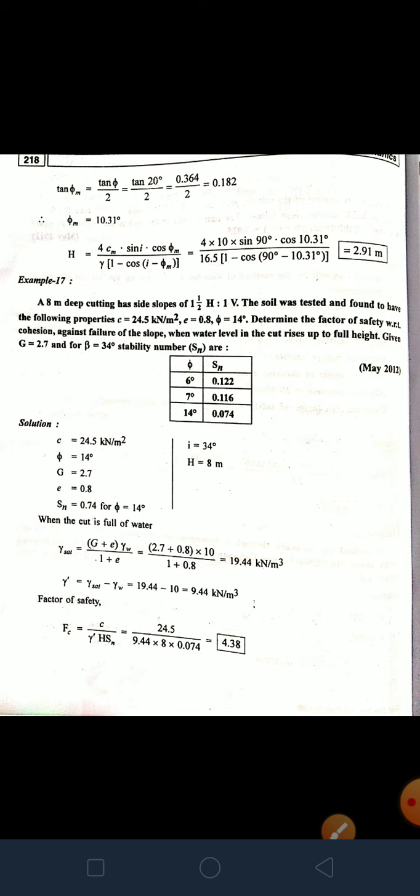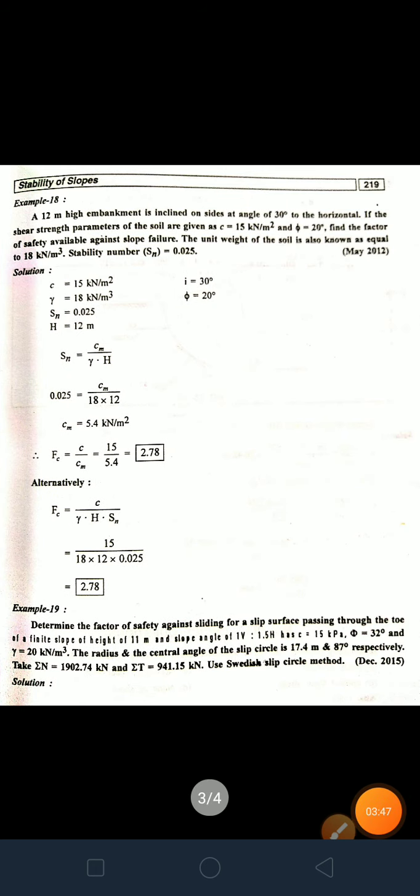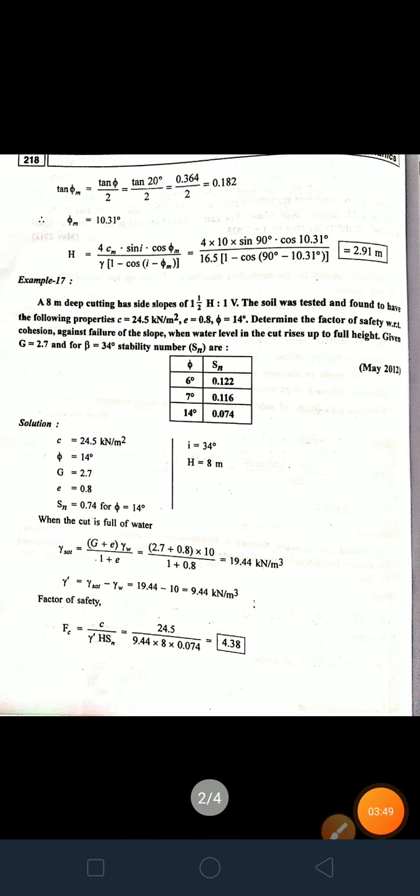So now factor of safety, so we have is equal to C upon gamma dash H SN. We have C equal to 24.5 divided by gamma dash 9.44 multiplied by H is equal to 8, SN is equal to 0.74. So it is FS is equal to 4.38. So in this way we can find factor of safety against failure of the slope when water level in the cut rises up to full height.